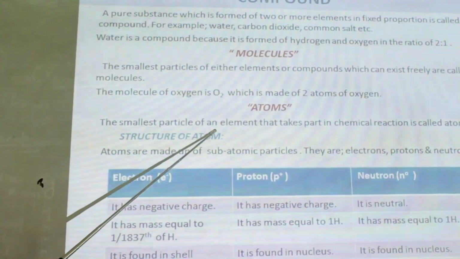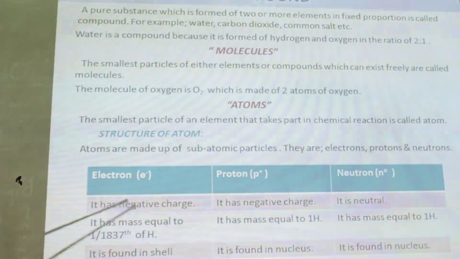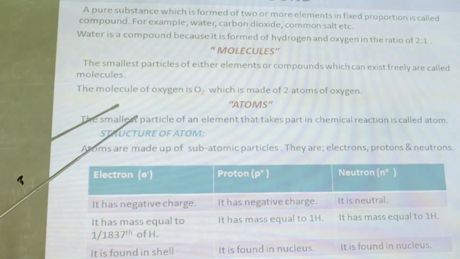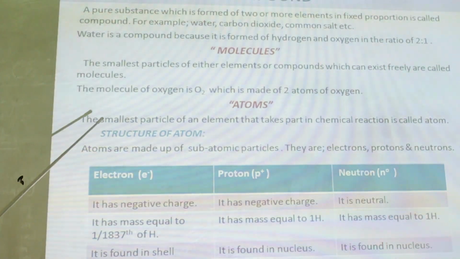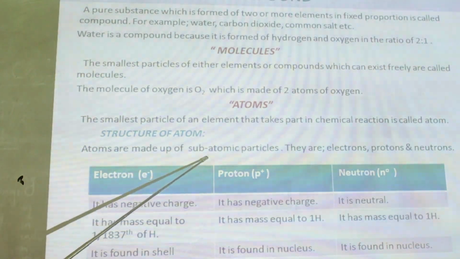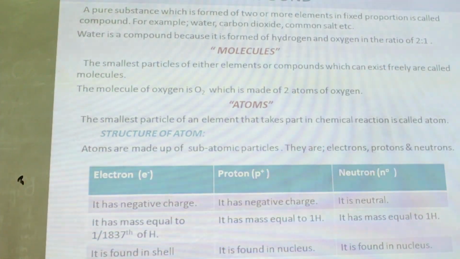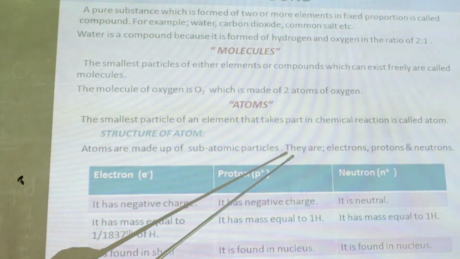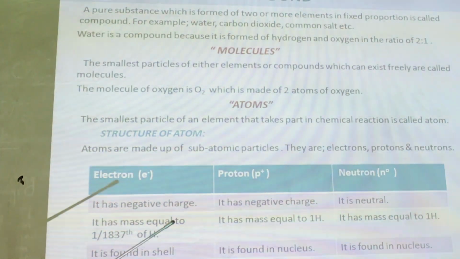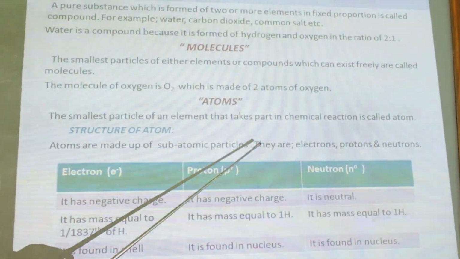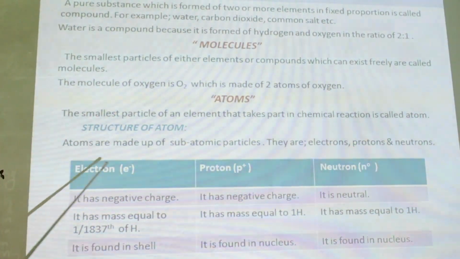Again, we talk about the atoms. The smallest particles of an element that takes part in the chemical reaction is called atom. The structure of atoms I have shown already to you in the previous drawing. Now, atom is made of three subatomic particles. They are electron, proton, and neutrons. These are very tiny particles that make the atom. But the atom cannot be split into simpler forms. The subatomic particles, once again, electrons, protons, and neutrons.